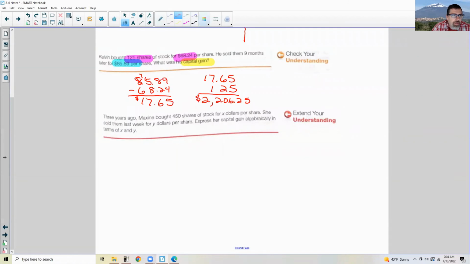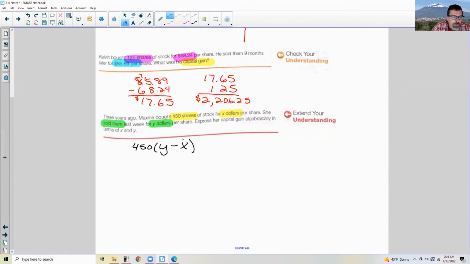All right, so now it says extend your understanding. It says 3 years ago, Maxine bought 450 shares of stock for X dollars per share. She sold them last week for Y dollars per share. Express her capital gain algebraically in terms of X and Y. Remember, it's what you sold them for, Y, minus what you bought them for, X, and if I do it the short way, then that's multiplied by how many there are. The difference multiplied by how many there are.